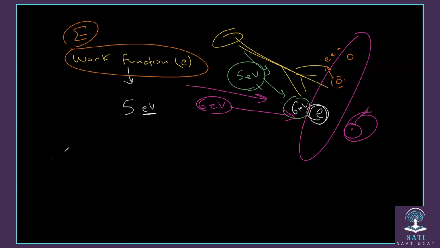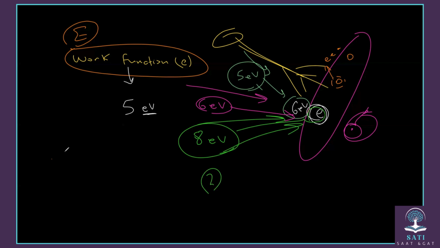Okay, now what would happen in the third case if we give it a photon whose energy is 8 electron volt? We give it to this electron. What will happen? Will the electron be ejected? Yes, it will be ejected. It will be ejected by using 6 electron volt out of this energy. What about the 2 extra electron volt? It will be changed into kinetic energy.